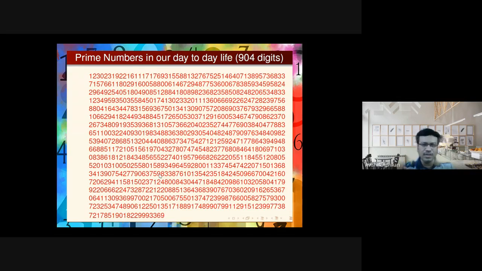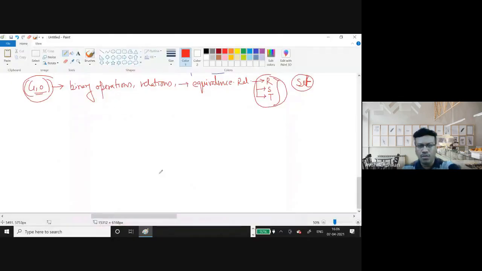So in this course, we will go for more applications along with all the details of group theory and ring theory, and then a little bit of number theory as well, to show you how big primes and abstract algebra and number theory play an important role in our day-to-day life. That is the whole goal of the class.